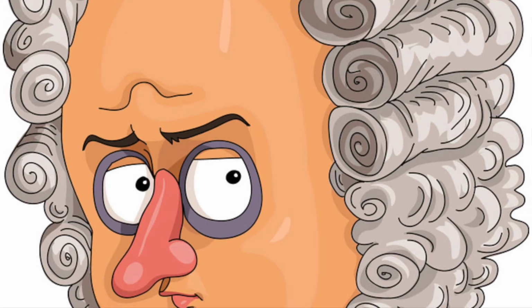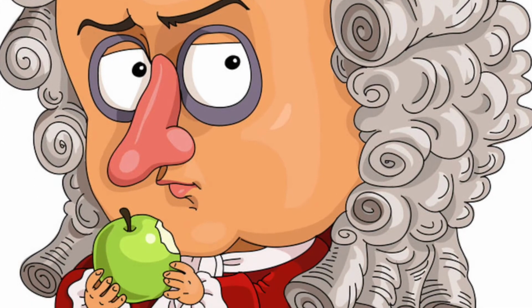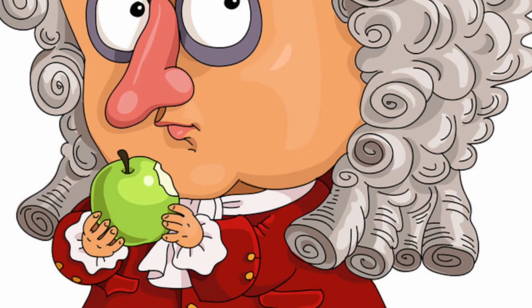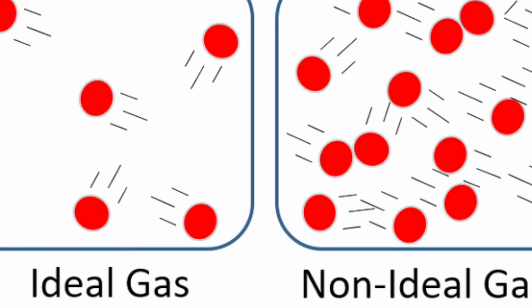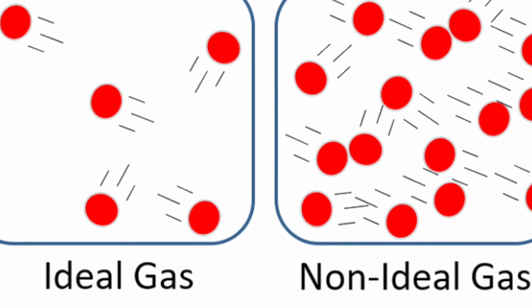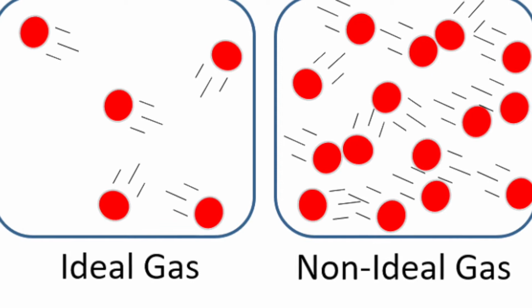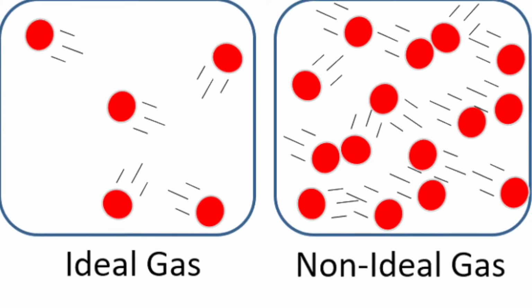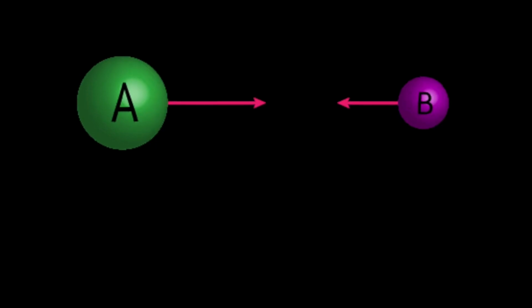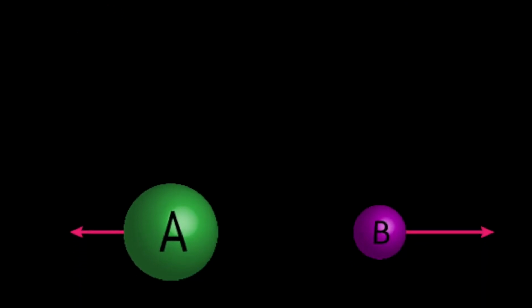There are 6 assumptions to an ideal gas. Listen, first one, the particles of a gas, the atoms or molecules, obey Newton's laws of motion, but gravitational effects can be ignored. Secondly, the volume of the individual gas particle is very small compared to the volume the gas occupies, which is common sense. And the collisions between the particles and the walls of the container, and between the particles per se, are elastic, which means there will be no kinetic energy loss.